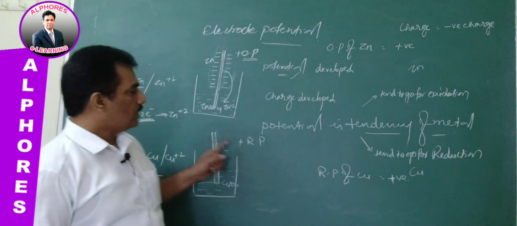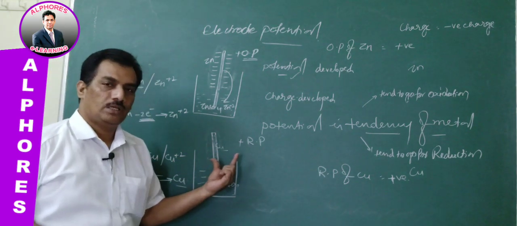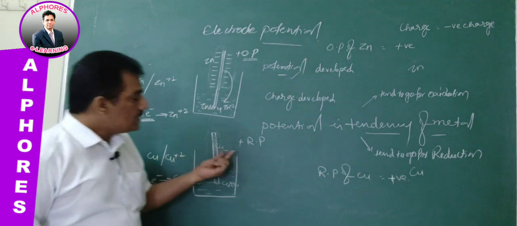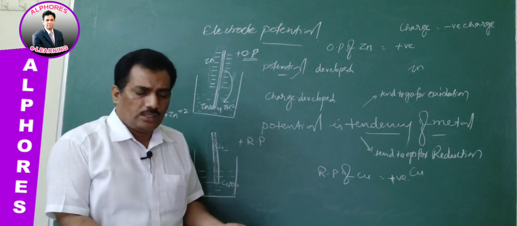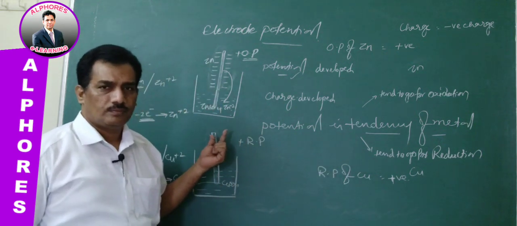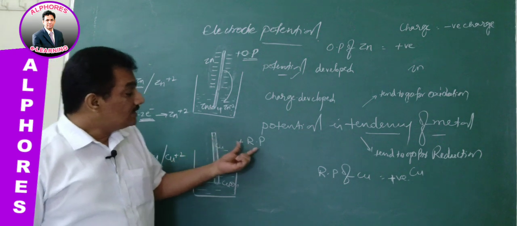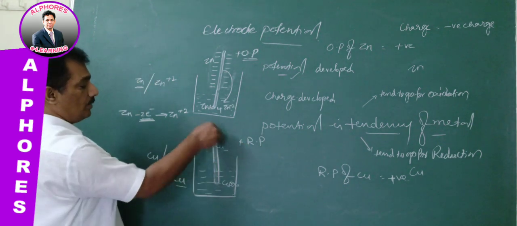Clear? And now coming to copper, what happened here? In copper, its tendency is reduction. So when it has an attitude to go for reduction, its reduction potential is positive. Clear? And now because of this attitude, the tendency of reduction, what charge will be developed around this?